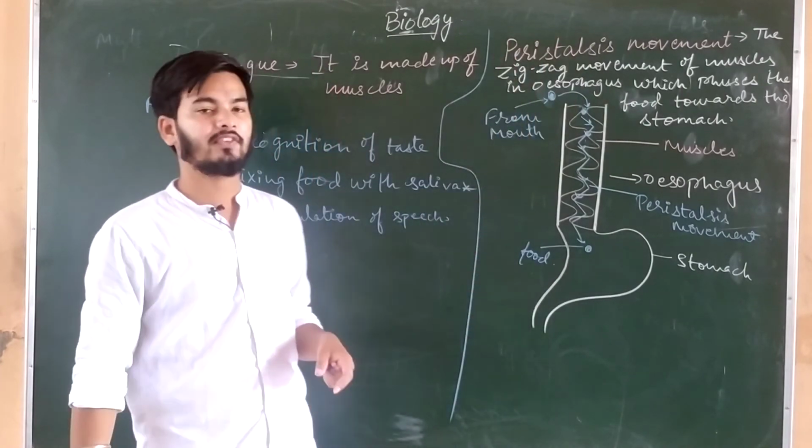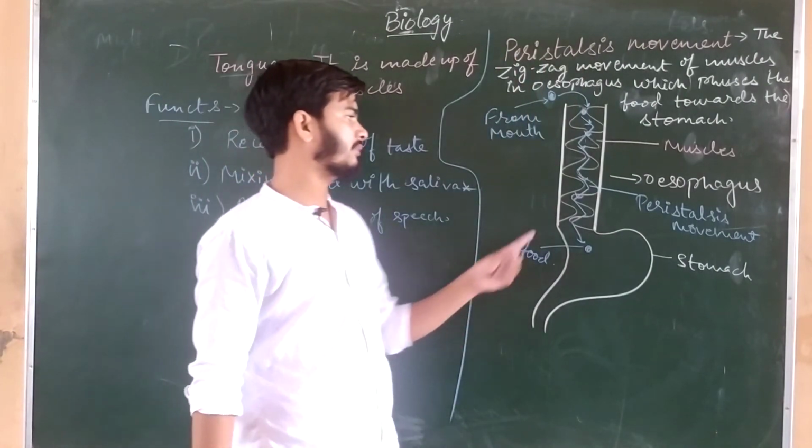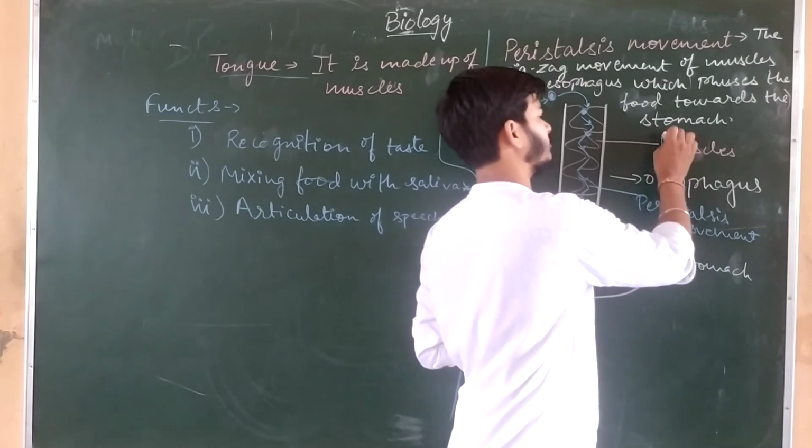This is the definition of peristalsis movement performed by the muscles of the esophagus.